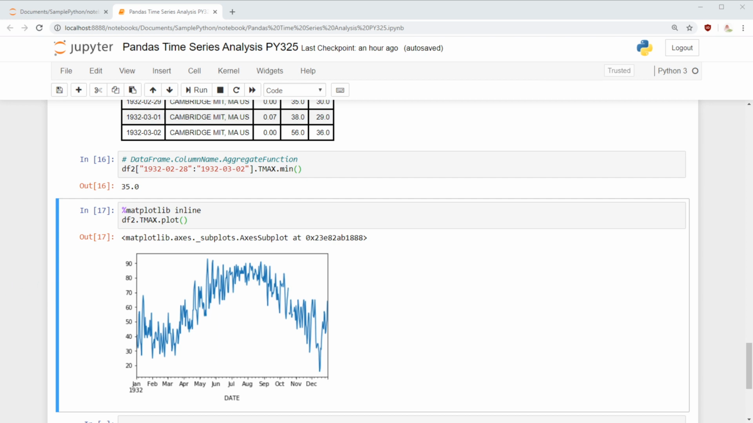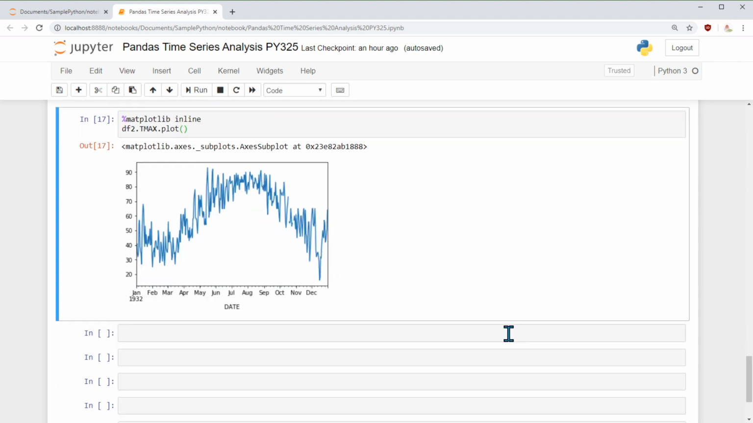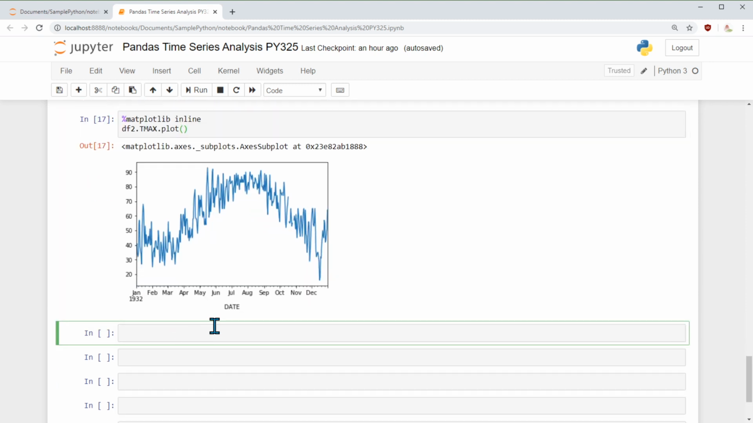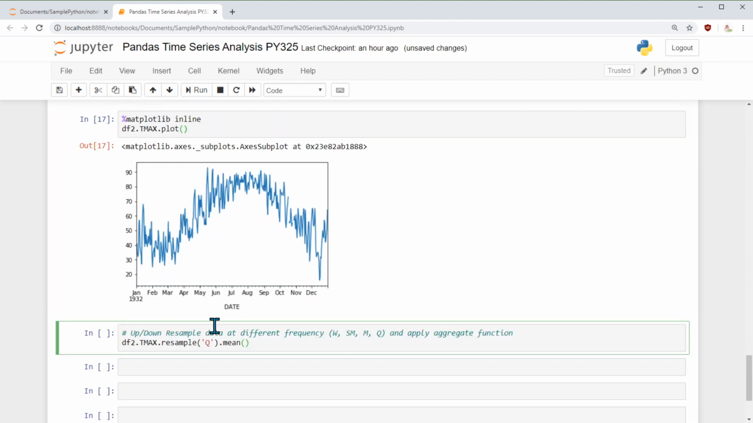But this is too much detail, right? We are seeing 365 days of data and so much information. I think it's a lot. I'm doing a simple analysis, and I don't want so much information. So the best we can do is resample at the frequency we need.